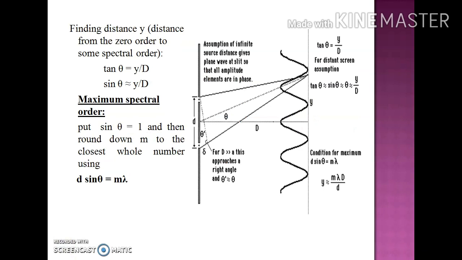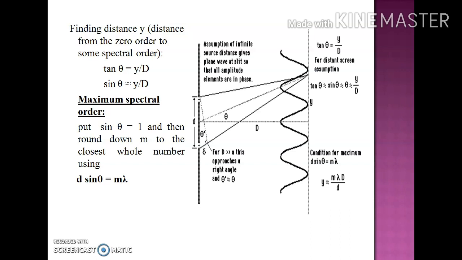Now in order to obtain the distance y, that is the distance from the zero order to some spectral order, you can see the distance y in the figure. So I can write tangent theta is equal to y upon D. Since the screen is at a very large distance, meaning D is very large, we can use tangent theta equal to sin theta, nearly equal to theta. So that will be equal to y upon D.